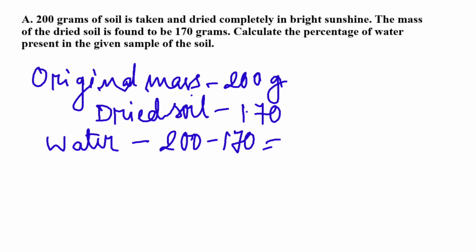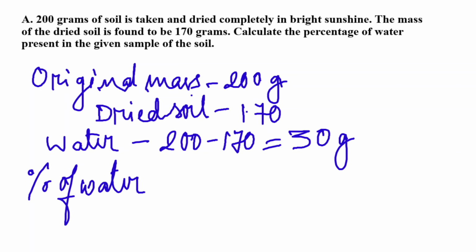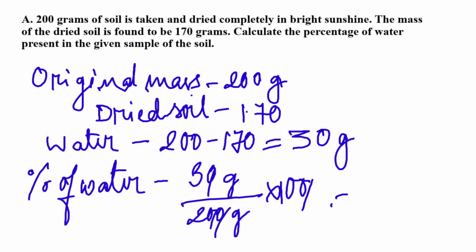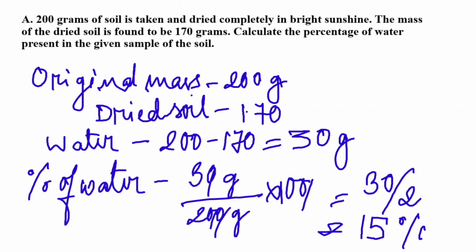Now the amount of water present in it is 200 minus 170, that is equal to 30 gram. Now here, how can we calculate the percentage of water? We have to divide the mass of the water present in the soil by the original mass, into 100. In this way, we will divide 30 by 200 into 100. We will get 30 by 2, that is equal to 15%, which means 15% of water is present in the sample of the soil.